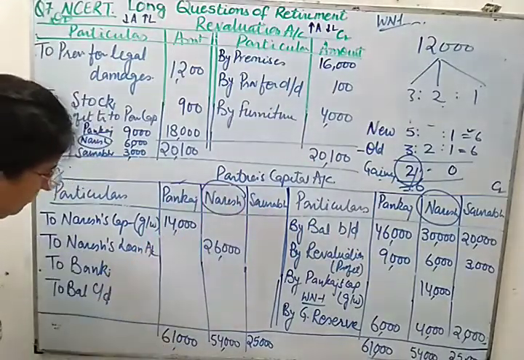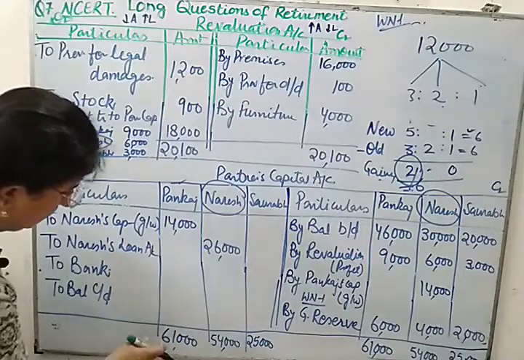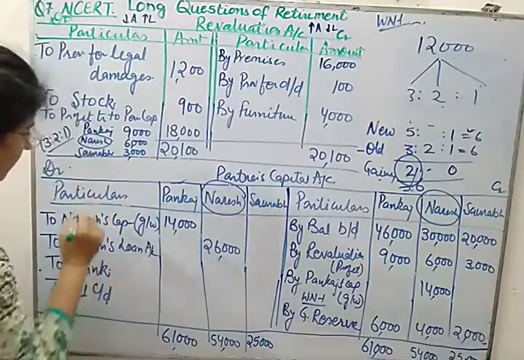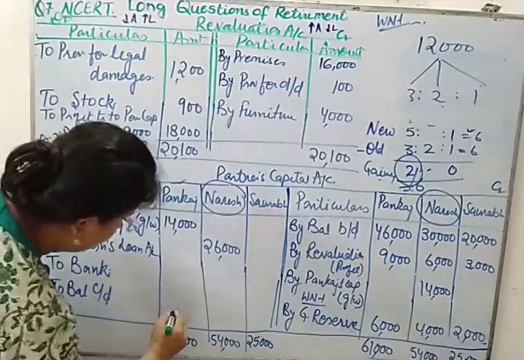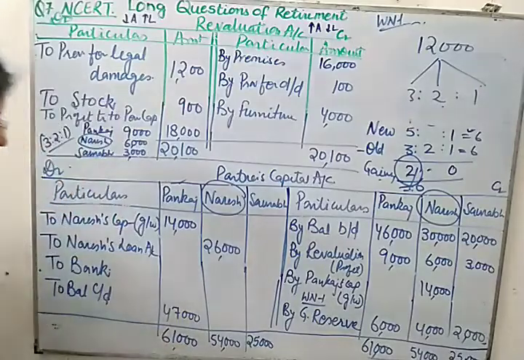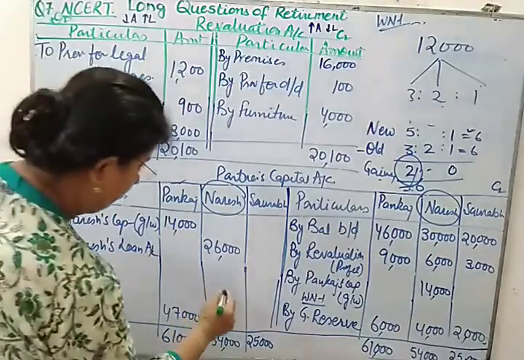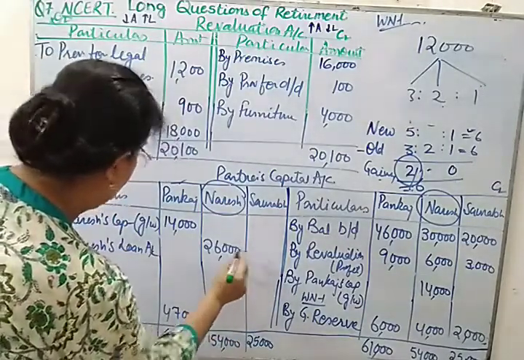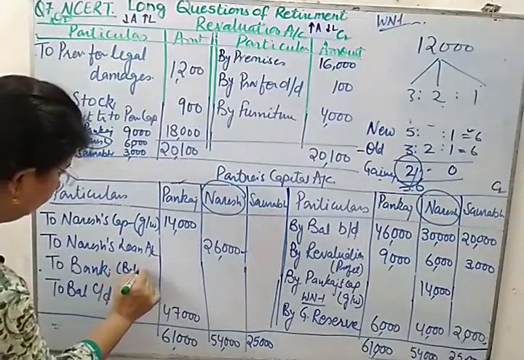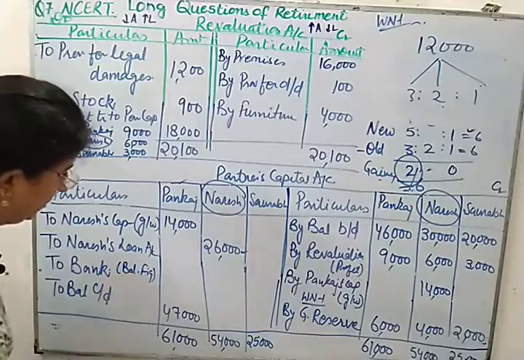So if you deduct 14,000 from 61,000, you will get 47,000. And here 26,000 is already transferred to his loan account, and this is the balancing figure of Naresh.